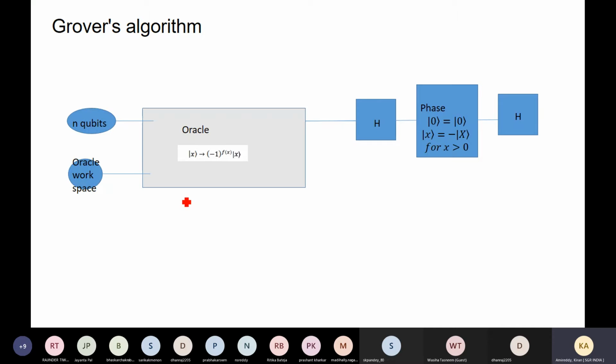So like I said, n quantum bits are there. For our case, we can simply assume it as our telephone directory. In that we are checking for the name X. So in that telephone directory we have n names, so that is n qubits, I can say. So that is the input. Then we take workspace for the Oracle, just creating the space within that.